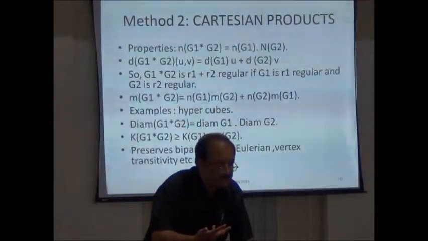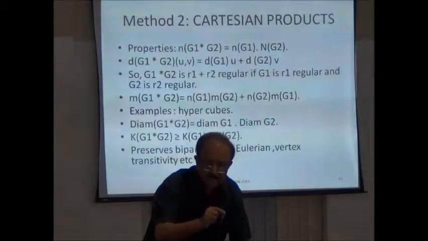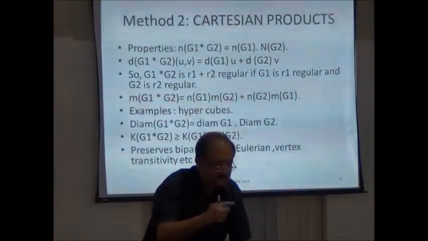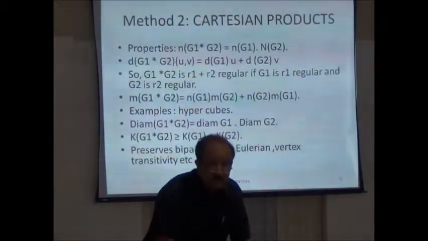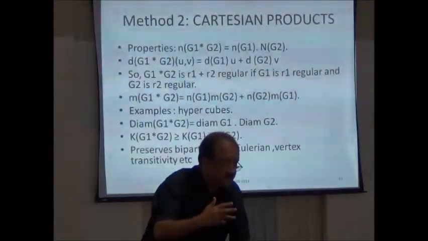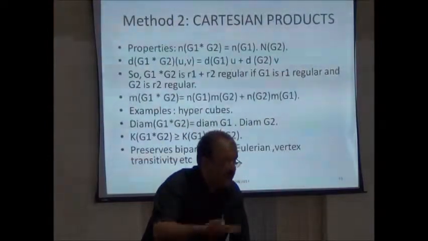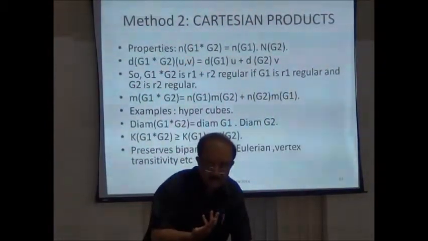Iterates of line graphs. We can look for iterates of any other graph operator which will also serve the same purpose. Let me know. As far as I know, I don't know any. But the increasing parameters, decreasing parameters, how complex the structure is, how useful it is, that is more important.